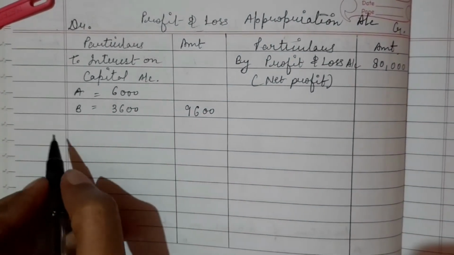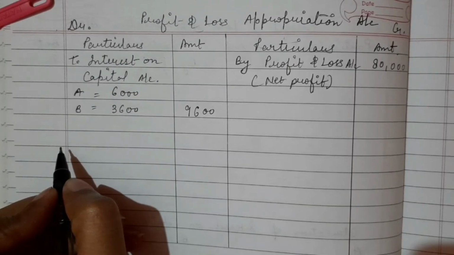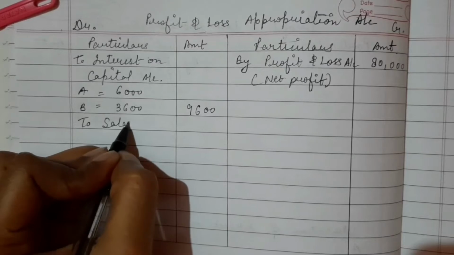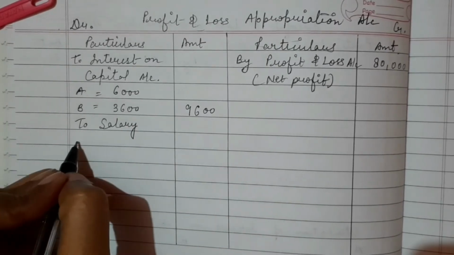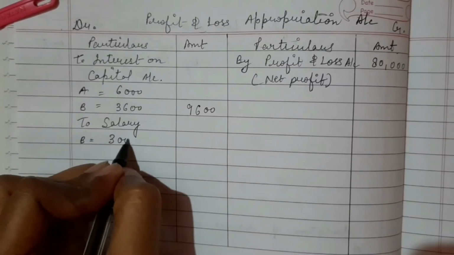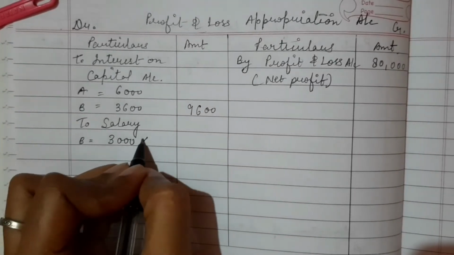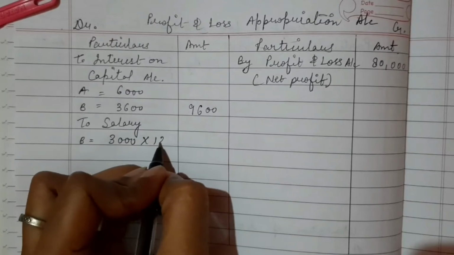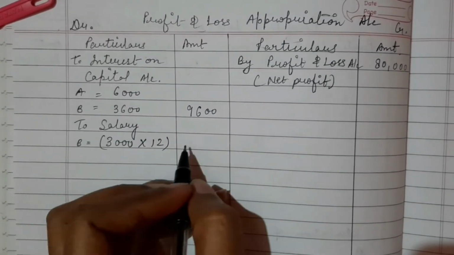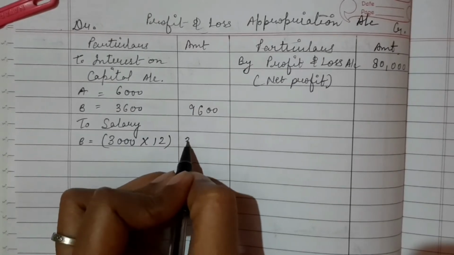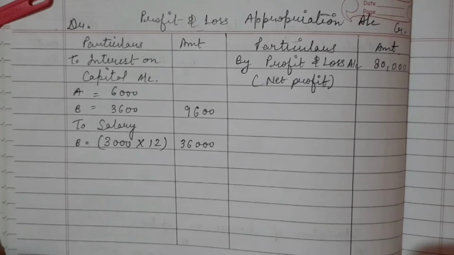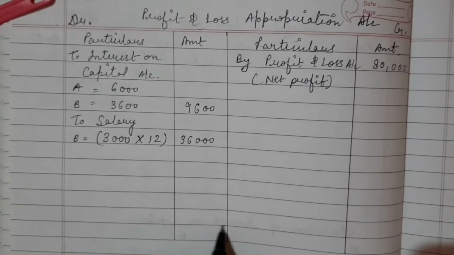Second thing is we have to allow salary of 3,000 per month to B. So to salary B, it is given that 3,000 per month. So I will multiply 3,000 into 12. So salary to B is 36,000 rupees per year. Now we will balance both of the sides.